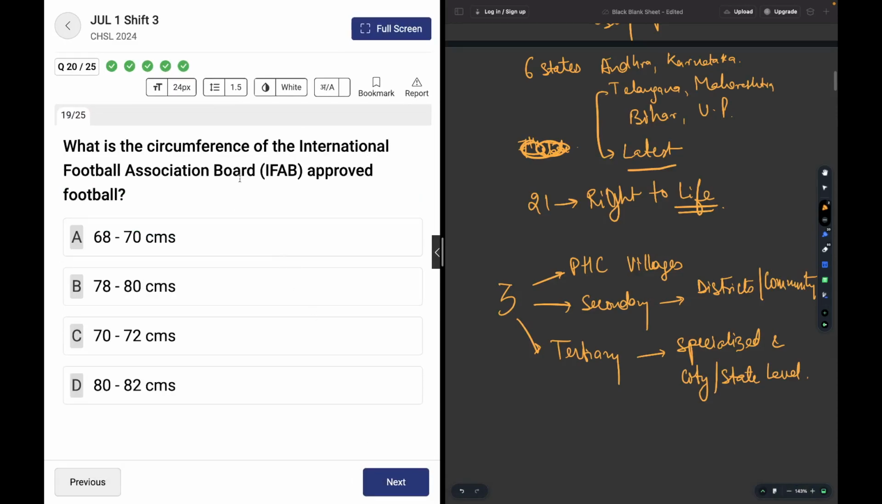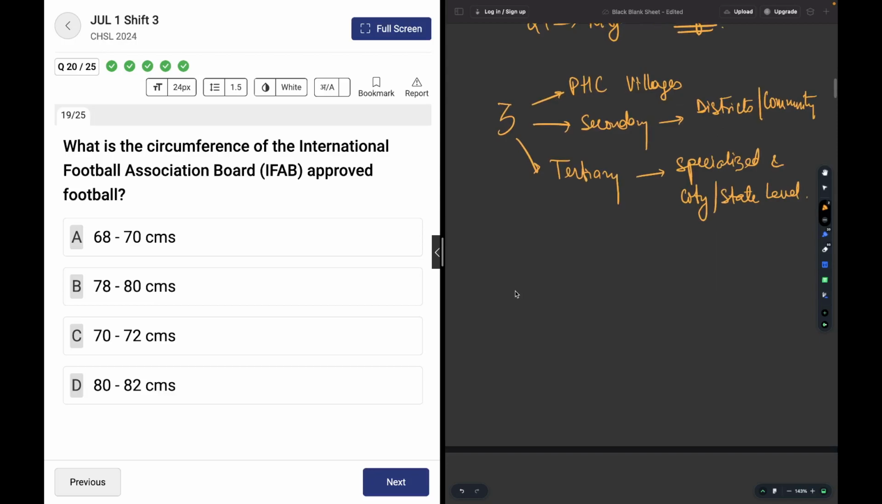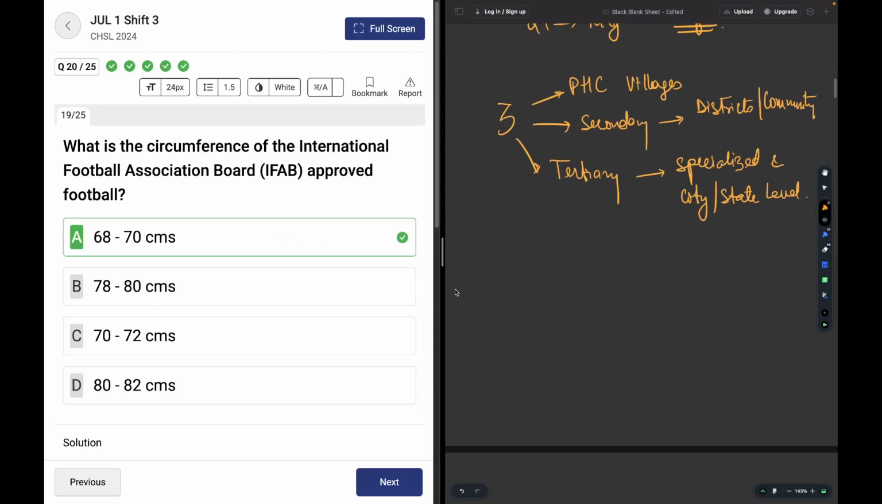What is the circumference of the International Football Association Board approved football? So I'll be telling you both the answers. One of them is 68 to 70. This is football. Football is 68 to 70. And then there is basketball.